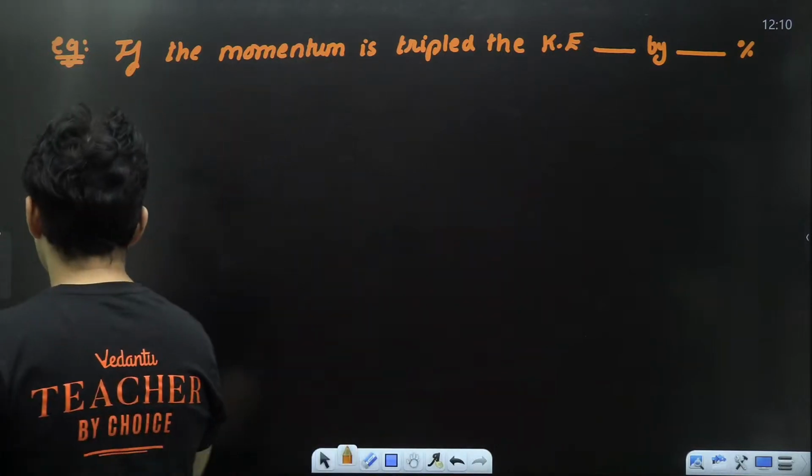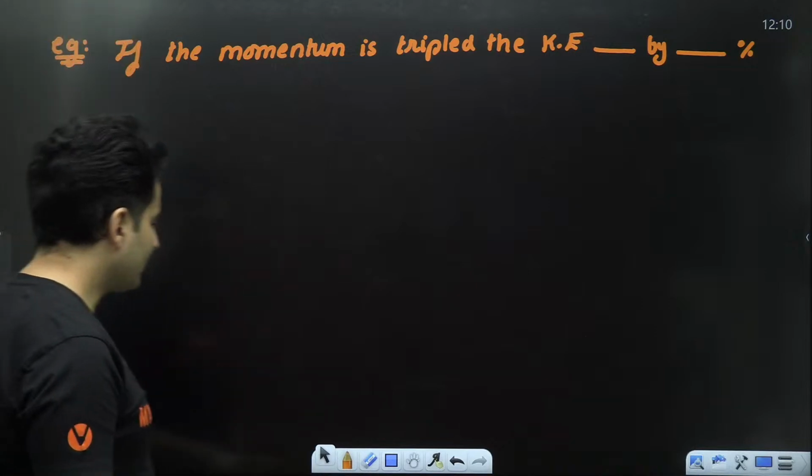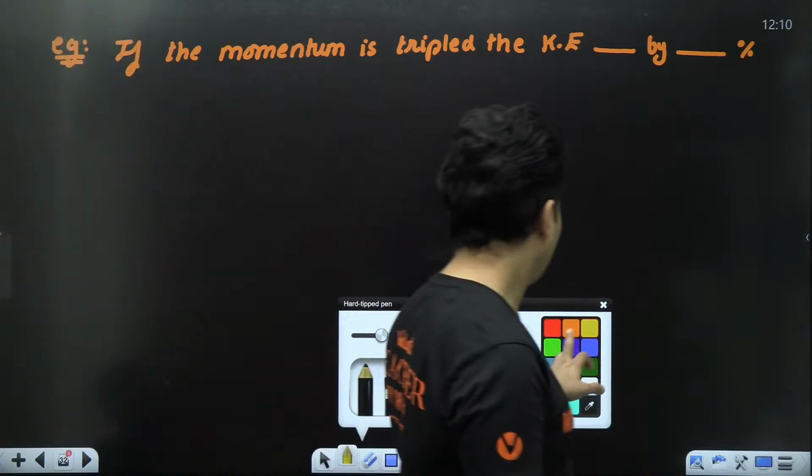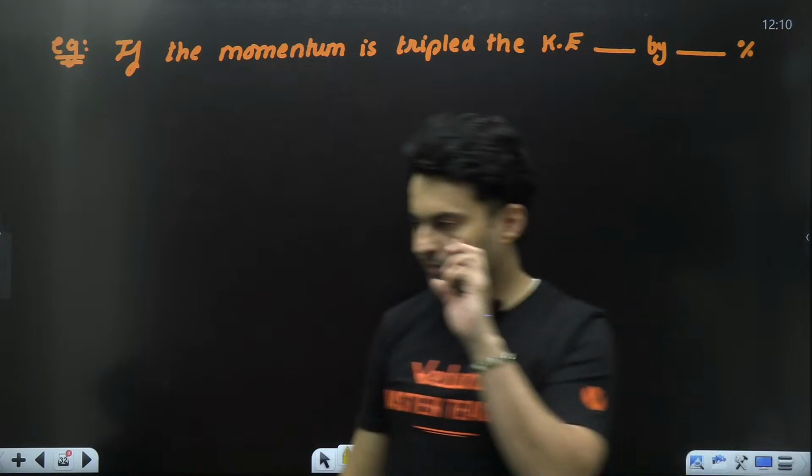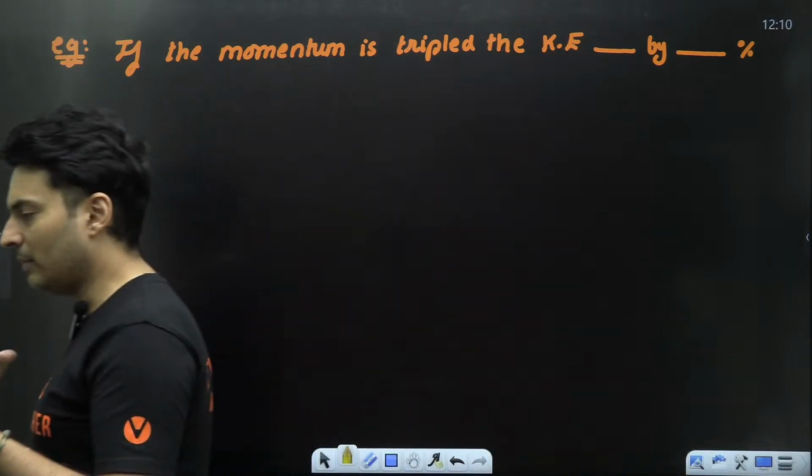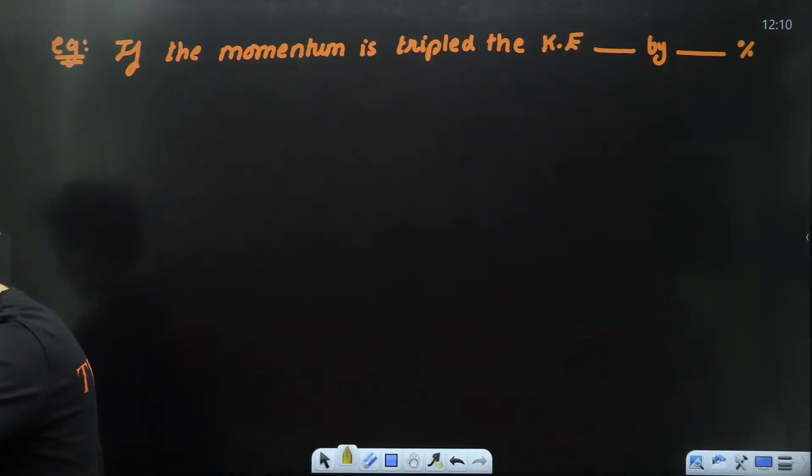Let's see if we can solve this question. These kinds of questions are very, very popular in the NEET examination. Relation between momentum, mass, speed and kinetic energy.